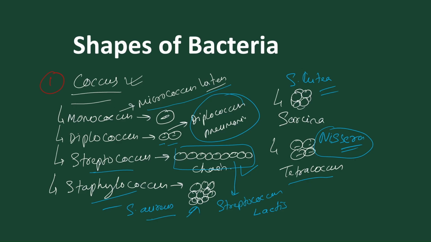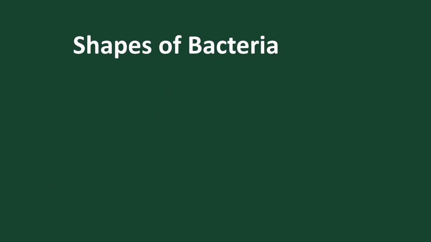Now let's discuss the different types found in bacteria. Let's talk about Bacillus. That is rod shape. Now let's discuss the different forms present in the rod shape bacteria.